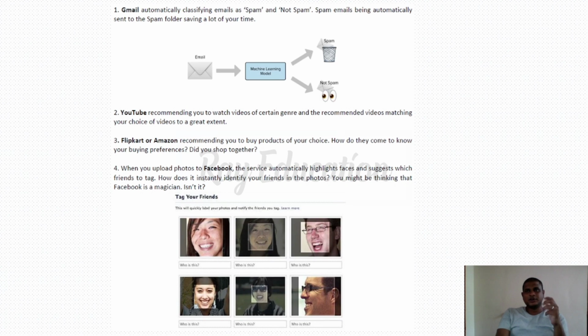Now in Facebook, if you are going to tag any faces, before you tag, it says that it is the face of someone. How is it saying that? All of these things are machine learning. Once the data has been inserted into the machine learning, it automatically says that this is the thing. Yes, it is matching the identity. When you upload photos to Facebook, the service automatically highlights the face and suggests which friends to tag. How does it instantly identify your friends in the photos? You might be thinking that Facebook is a magician. Isn't it? Because you didn't give any names to tag, but it automatically says that this is your friend, you are going to tag this. So this comes under machine learning.